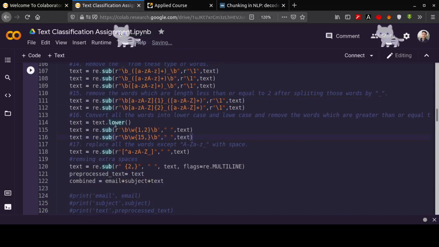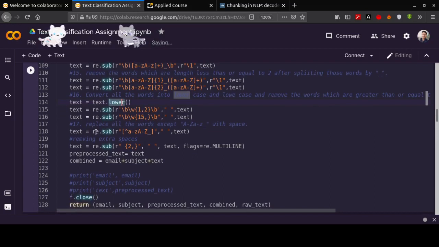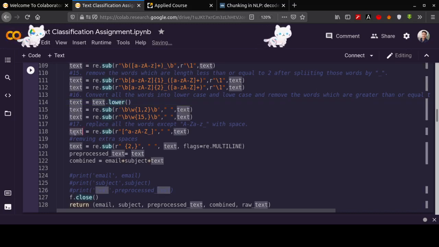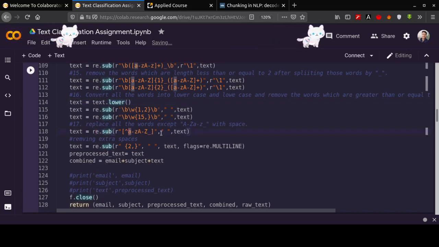Here again we will convert all the text into lowercase. After that we will remove all the words whose length is less than or equal to 2 and whose length is greater than or equal to 15. We will remove those words. After that we keep only words which start with either A to Z, capital or small.